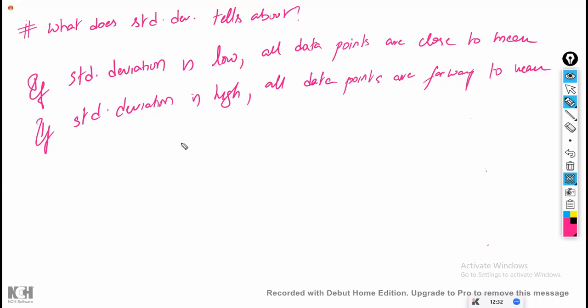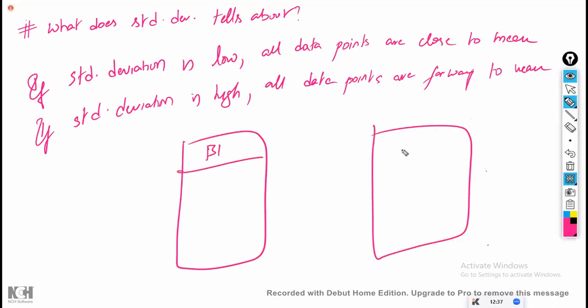For example, let us take two batsmen, batsman 1 and batsman 2. First batsman: 38, 40, 41, 42, 37. Second batsman: 60, 0, 20, 30, and 5. You are having it like this. This is batsman 1 and this is batsman 2. Now, which batsman are we going to select, which batsman has the consistency? What is meant by consistency? What is the meaning of the word consistency?